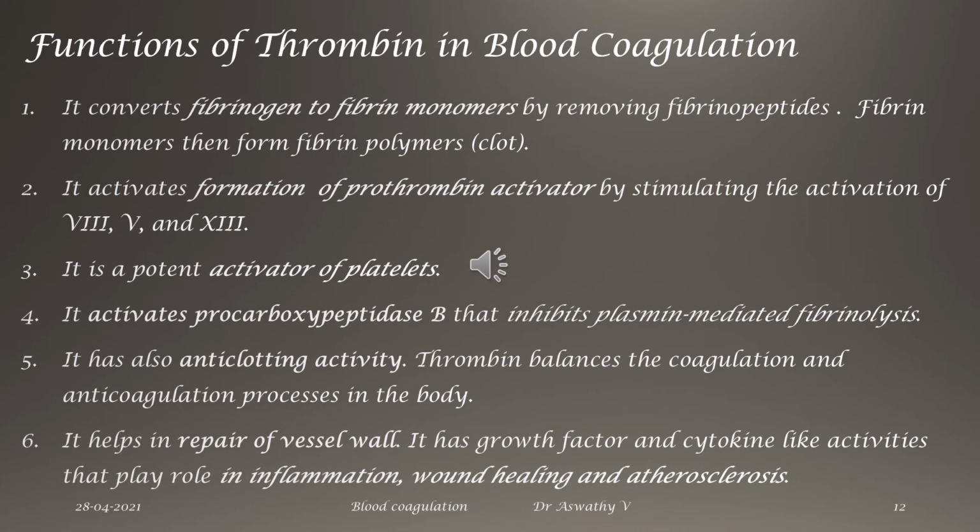In order to resume the blood flow, plasminogen will be converted to plasmin, and this plasmin will digest the blood clot. So thrombin will inhibit an enzyme that helps in plasmin mediated fibrinolysis. Again, it has also anti-clotting activity, so thrombin can balance the coagulation and anticoagulation process.